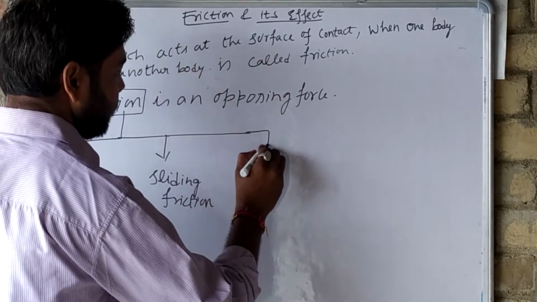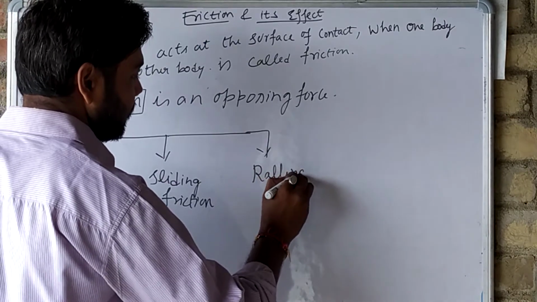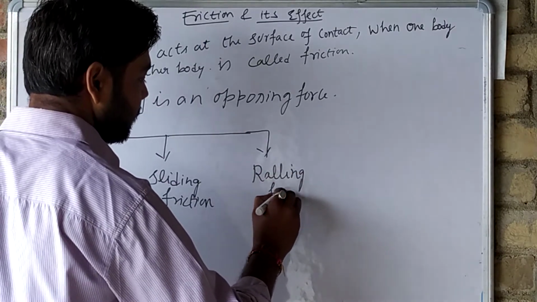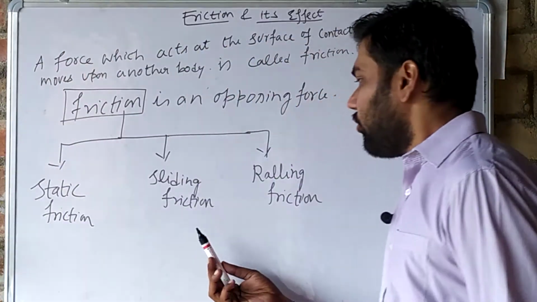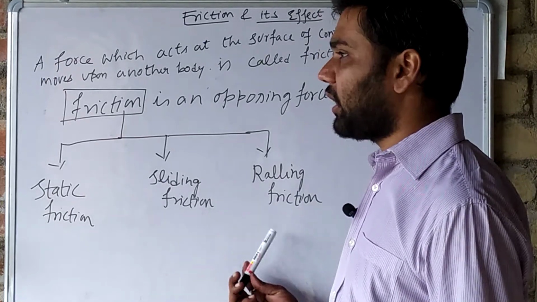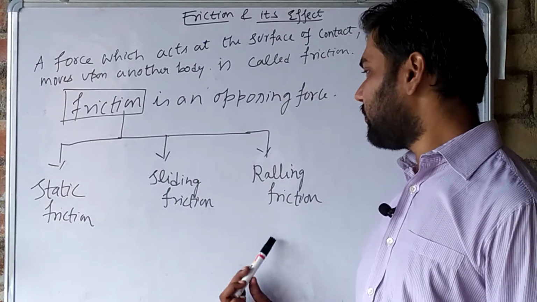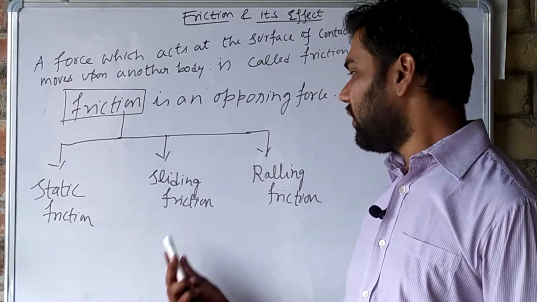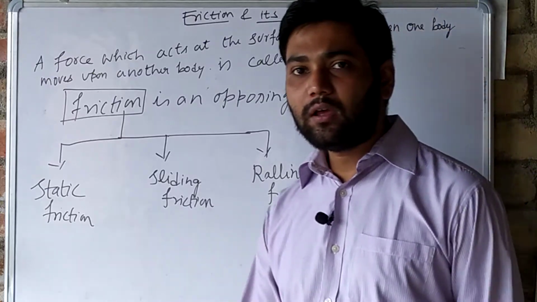And third we have rolling friction. Friction acts on a body in these three types.